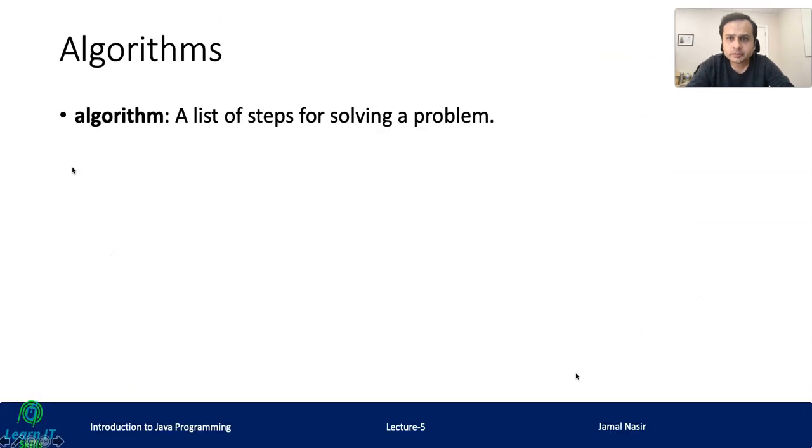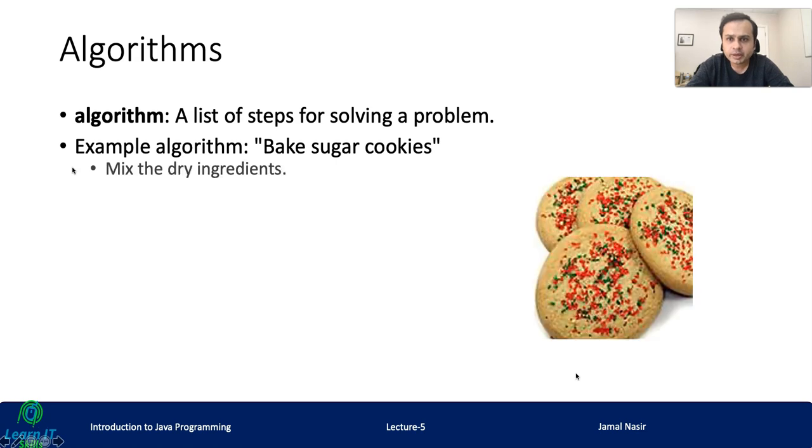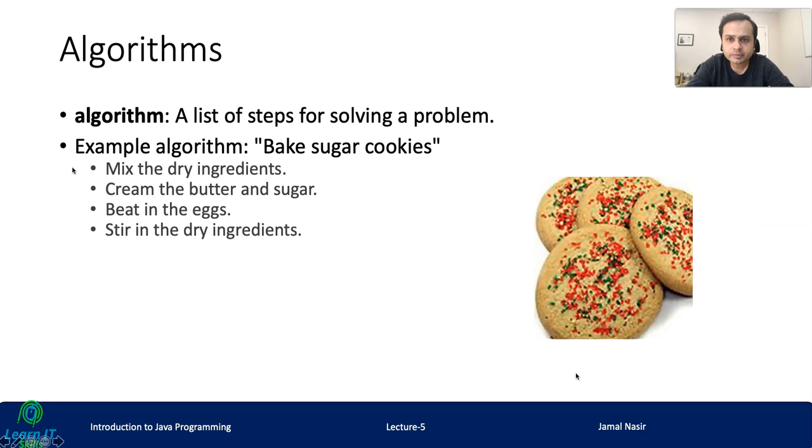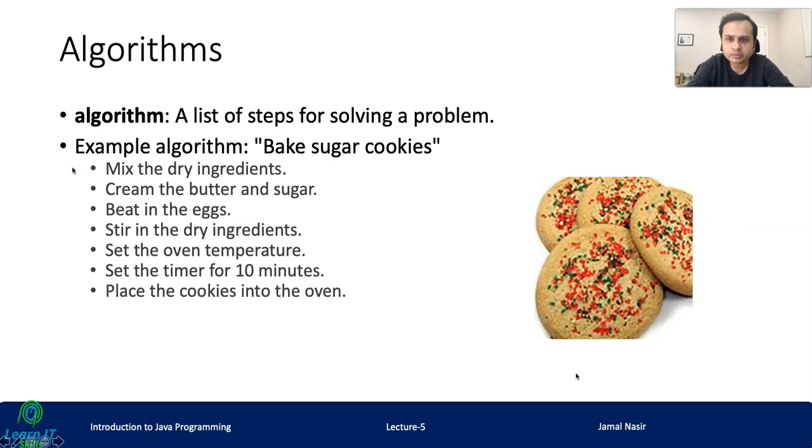An algorithm is a list of steps for solving a problem. We discussed this thing. For example, bake sugar cookies, right? Mix the dry ingredients, cream the butter and sugar, beat in the eggs, stir in the dry ingredients, right? Set the oven temperature, set the timer for 10 minutes, place the cookies in the oven, allow the cookies to bake, and then mix ingredients for frosting. So basically this is a recipe for baking sugar cookies, right?